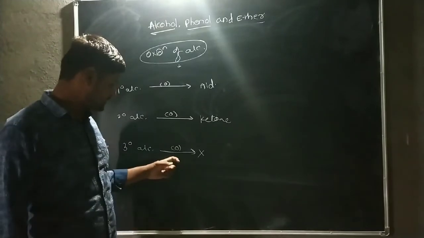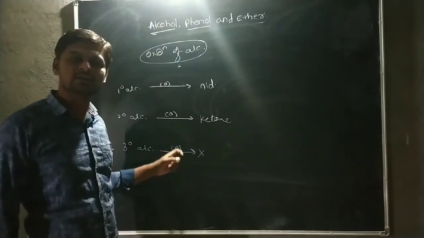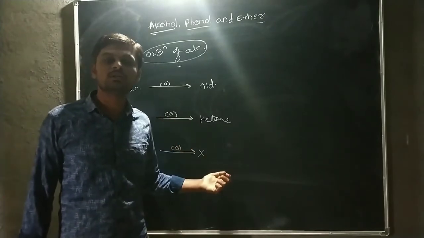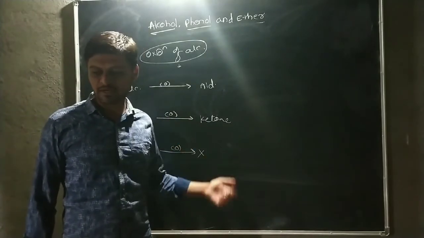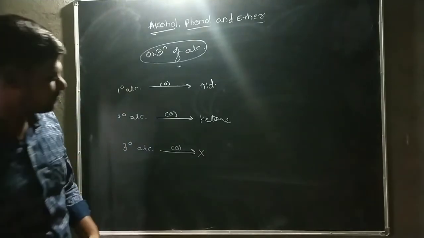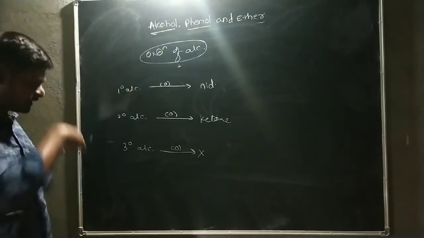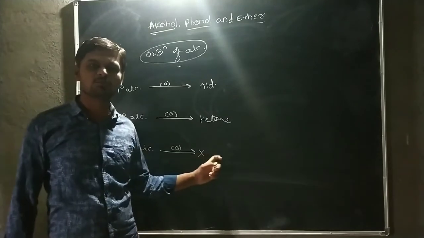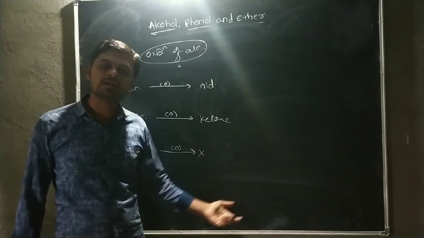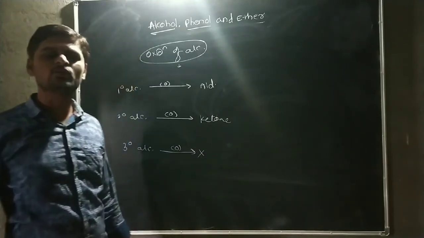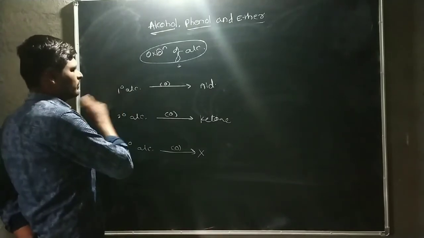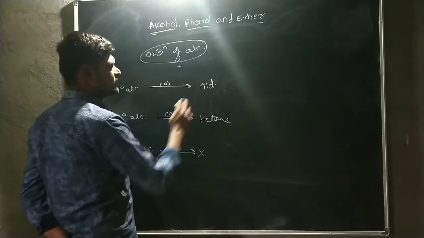But in drastic condition, in critical condition, this tertiary alcohol can be converted into its respective products. That means the tertiary alcohol gets converted under drastic or critical condition. Firstly, it forms the alkene, and after the oxidation of the alkene, there is a formation of the respective ketone. Then when a primary alcohol undergoes oxidation reaction, it forms aldehyde.